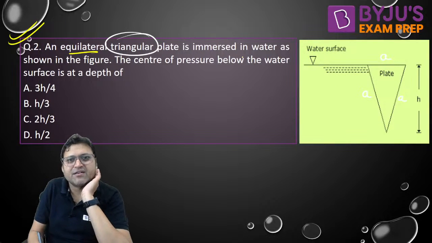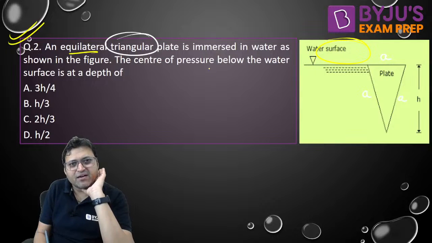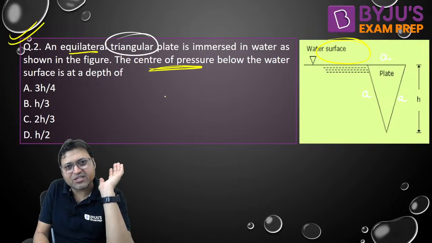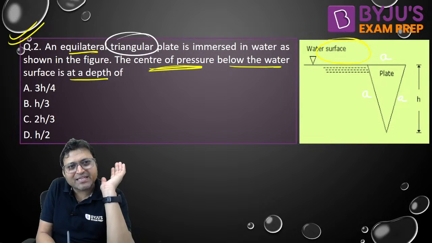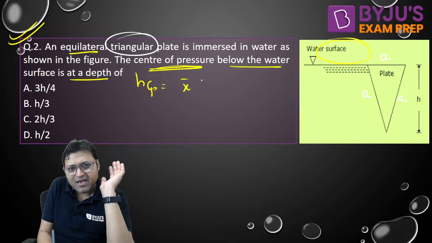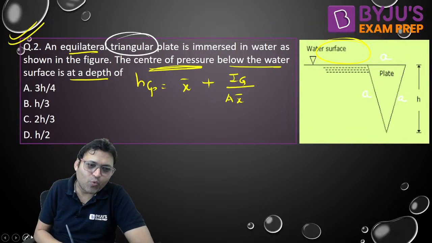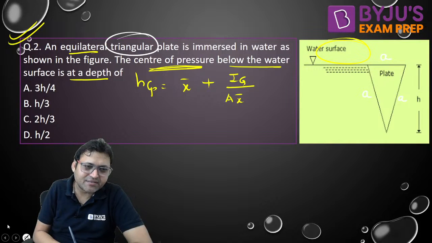Forget about the figure. It is immersed in water as shown in the figure. The location of center of pressure below the water surface is at a depth of, again we need to calculate HCP, again we need to use this formula. Let me know who will give me the correct answer.